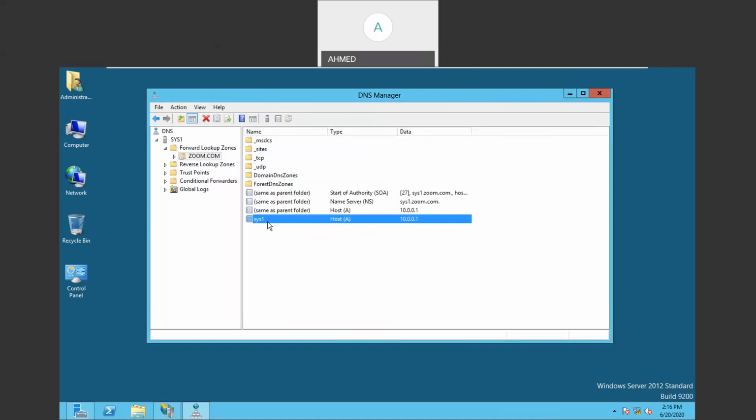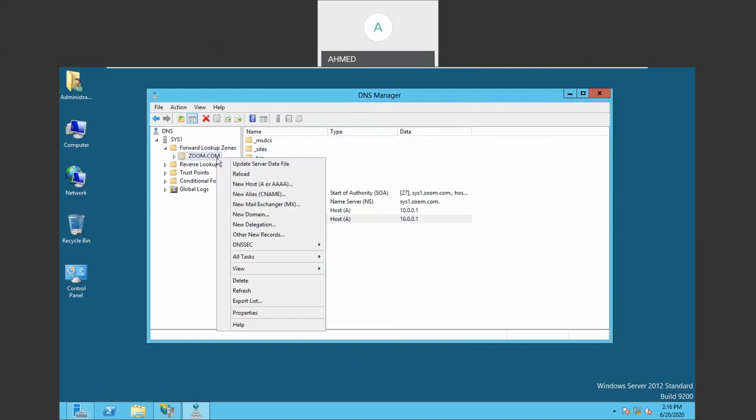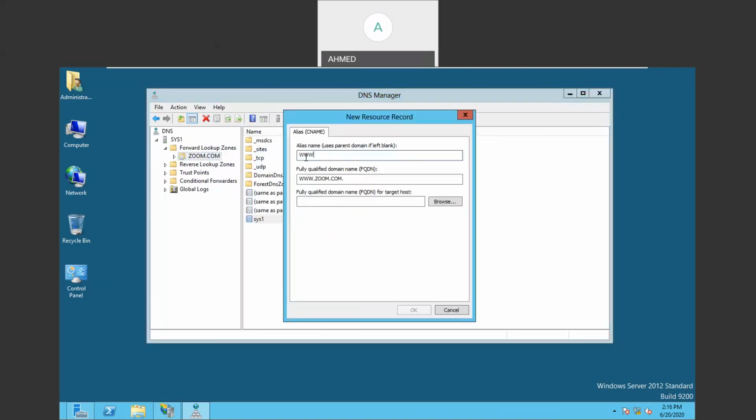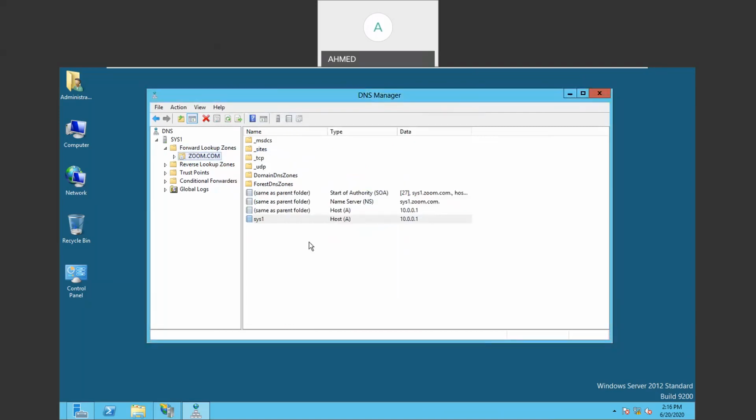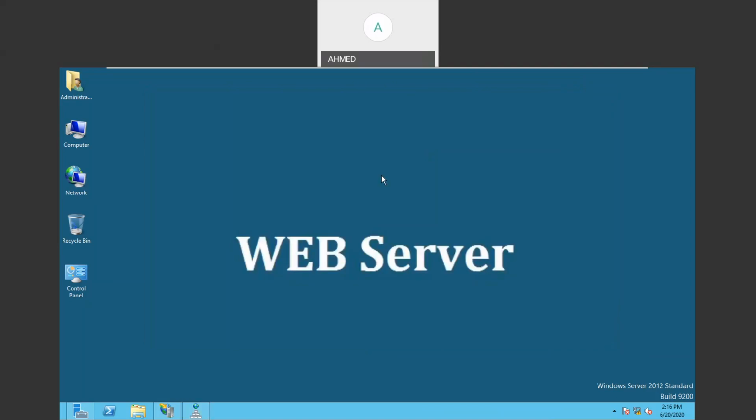Now we have to create the alias record also. Right click on the zoom.com zone, new alias. In alias we have to give www, and whenever the user types www.zoom.com, the request has to go to the fully qualified domain name for target, that is system1.zoom.com, and click OK. Once you click OK, your zone is created with host and alias. You can allow the user to access this website. If this web server has a public IP, users can access it over the internet. If it has a private IP, users can access it within the LAN.